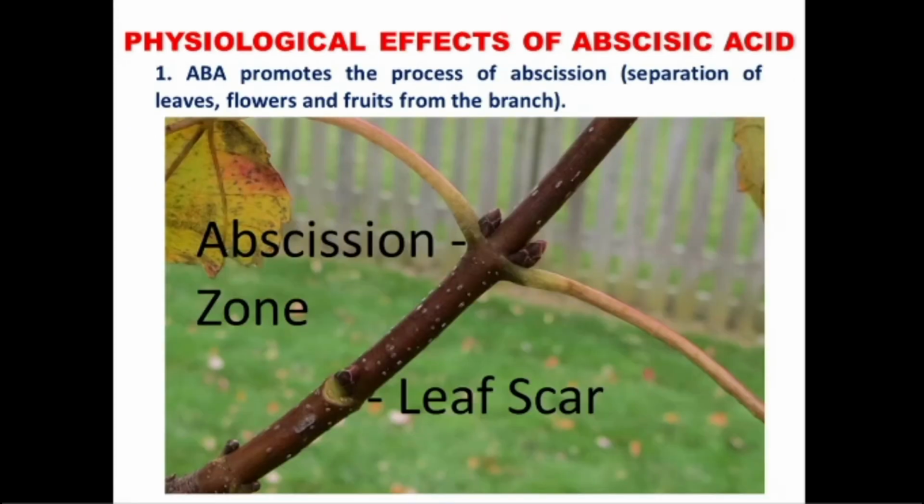Physiological effects of abscisic acid. Abscisic acid promotes the process of abscission, that is, separation of leaves, flowers, and fruits from the branch. This hormone forms the abscission layer at the place where the leaves or the fruits are attached to the stem. The separation of leaves, flowers and fruits is initiated by the abscission layer.